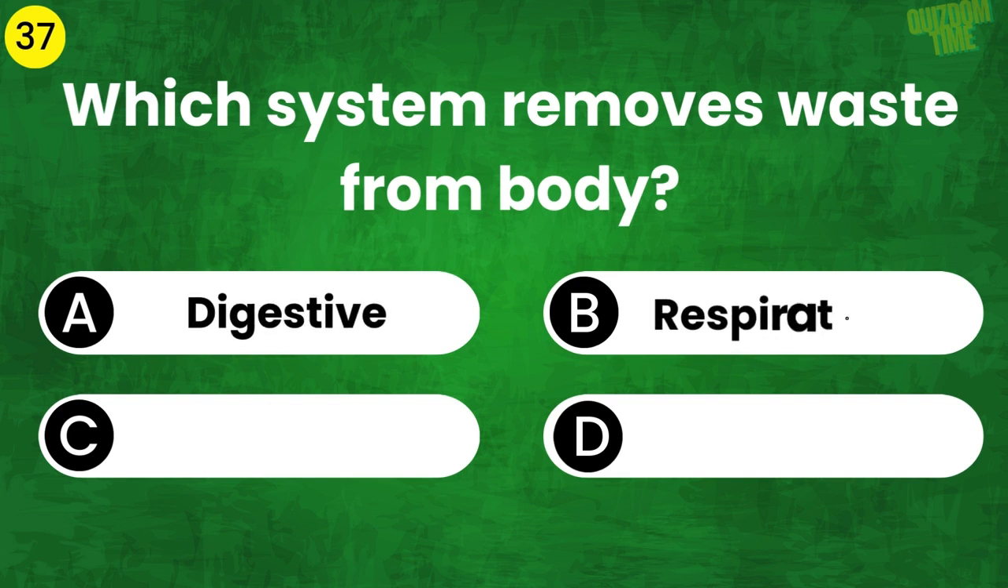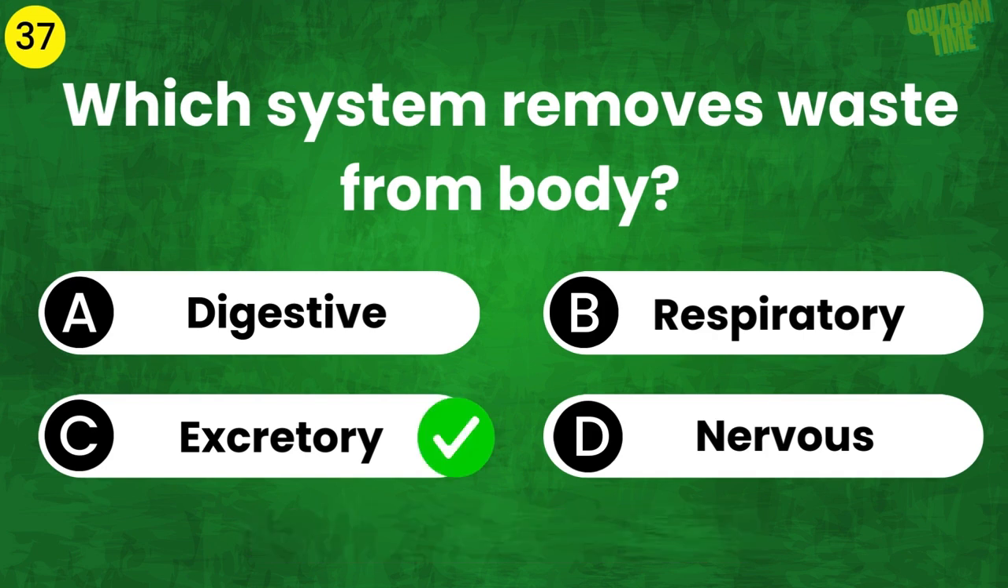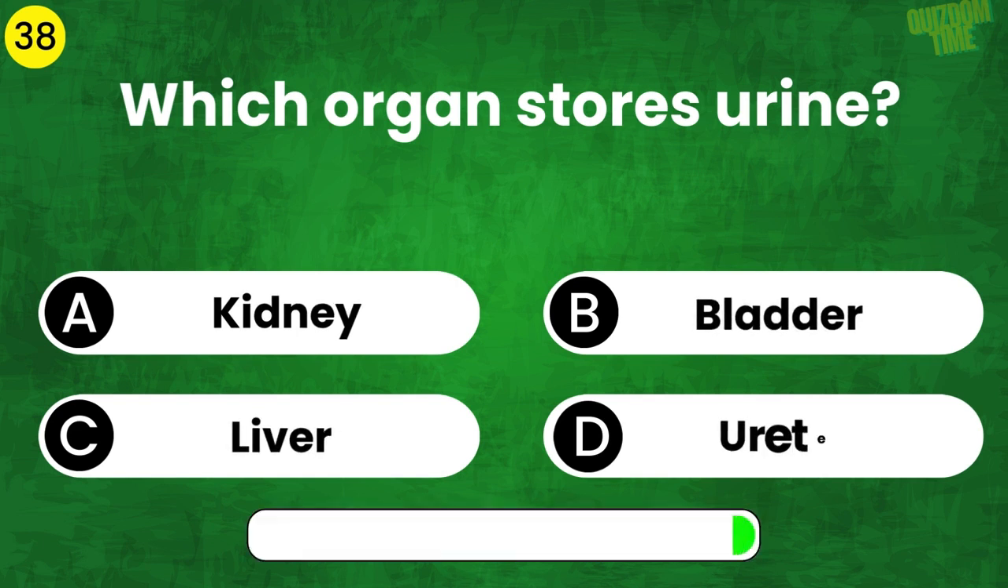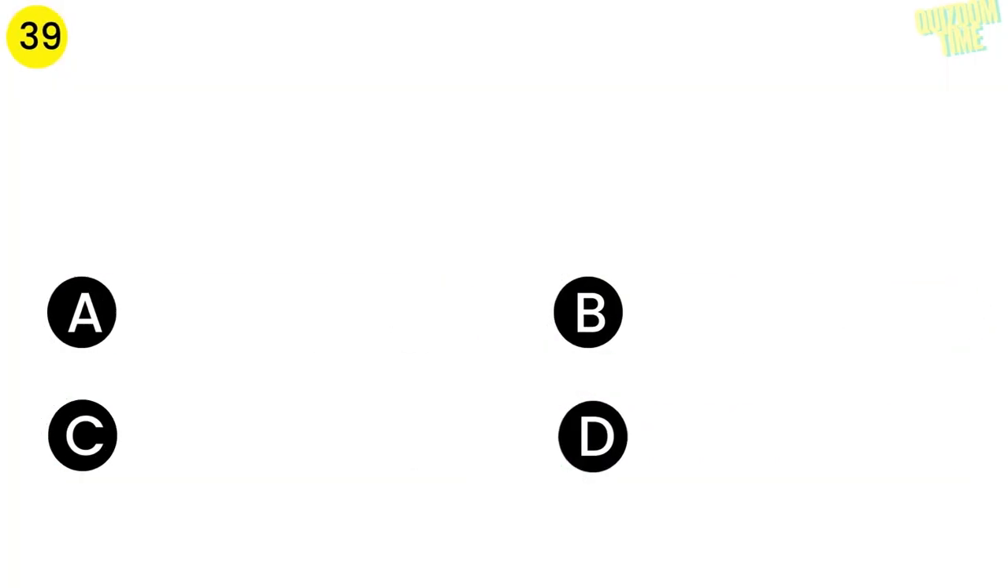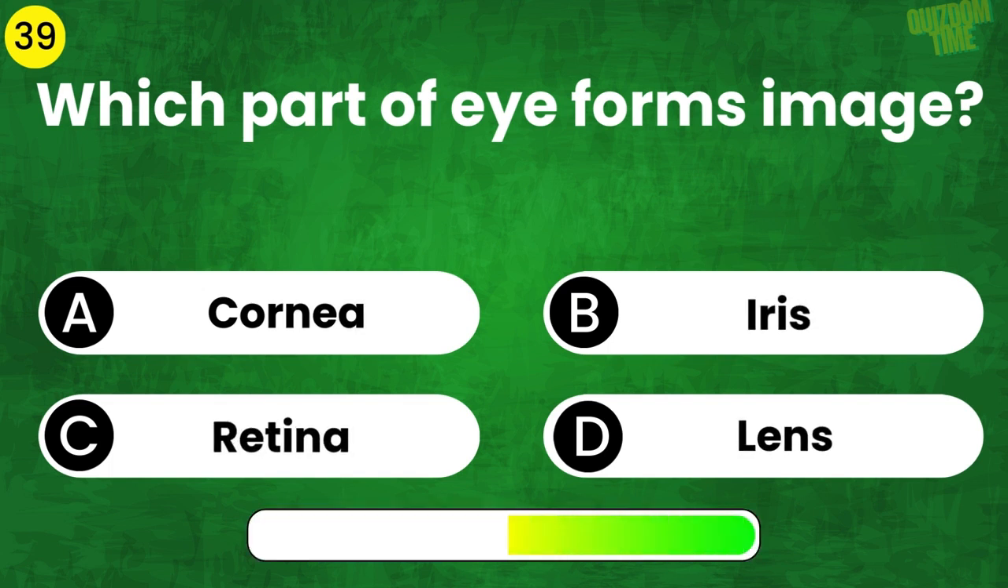Which system removes waste from body? The answer is excretory. Which organ stores urine? The answer is bladder. Which part of eye forms image? The answer is retina.